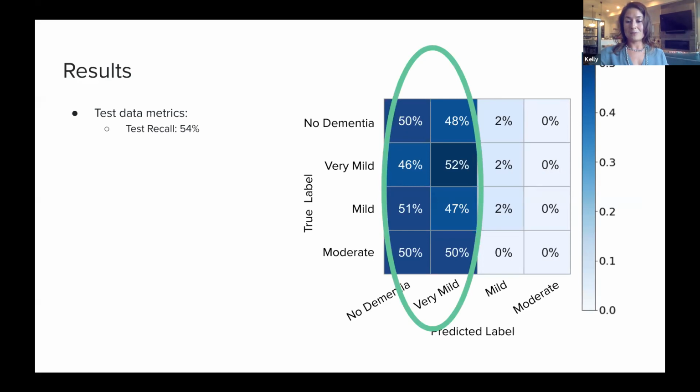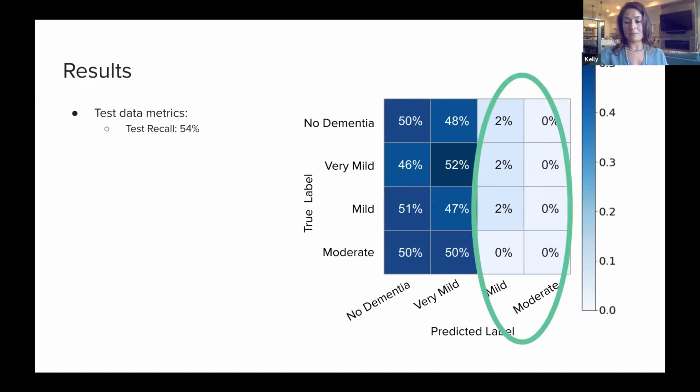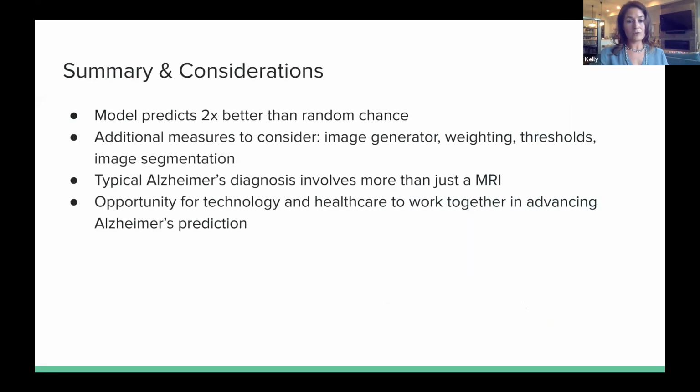So what this is telling me is maybe my class creating those image generators wasn't as effective as I had hoped. And clearly looking at the mild and moderate, where it had very low, if any, predictions, would account for that. So with further additional measures to consider, I'd probably go back and look at my image generator, maybe look into some weighting or thresholds, and even image segmentation.